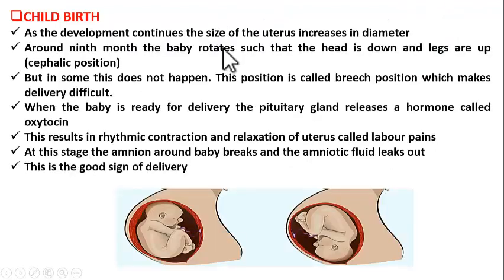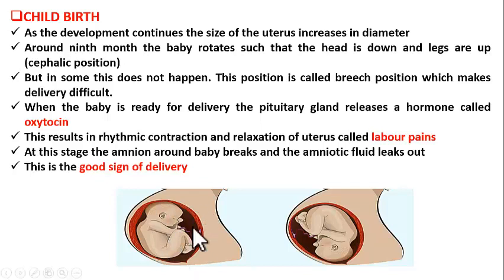Now, as the development continues, the size of the uterus increases in diameter, and around 9th month, the baby rotates such that he is upside down. Upside down means head down and legs up. This position is called as cephalic position, and this position is favorable for the delivery. But sometimes it does not happen, means rotation does not happen, and the baby will be like this, legs down and head up. This position is called as breech position, and this position is difficult for delivery. ఇలా ఉంటే డెలివరీ అనేది కష్టం అవుతుంది.